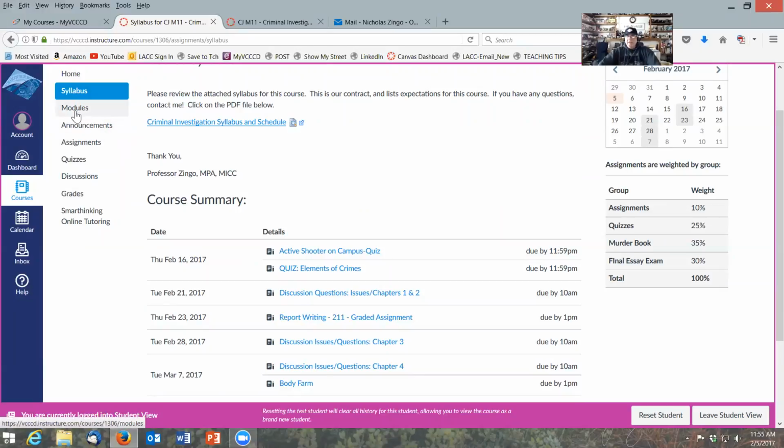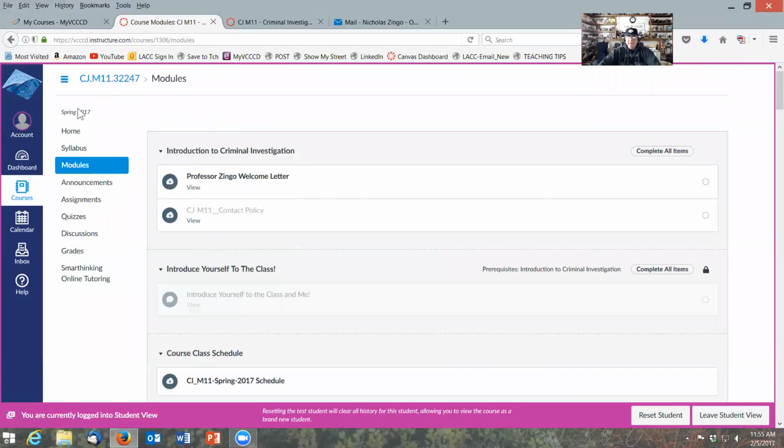Next, and probably as important and probably the core of the whole course, is what's called modules. Click modules. Now, these modules will support the criminal investigation course that will be given on ground in a classroom in Fountain Hall 220. Please read my welcome letter.